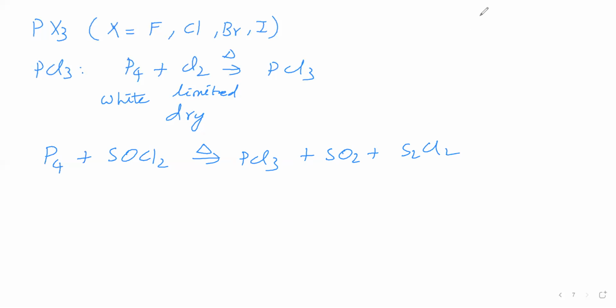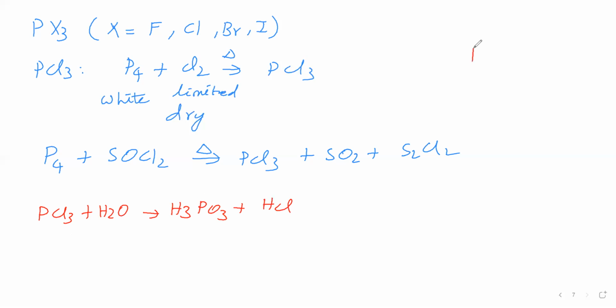Next we will see the properties of PCl3. PCl3 is a colorless, oily liquid. It is a liquid, like oil. Then PCl3 undergoes hydrolysis to give H3PO3 and HCl. Here the phosphorus oxidation number is +3, and here also +3. So PCl3 on hydrolysis gives H3PO3.